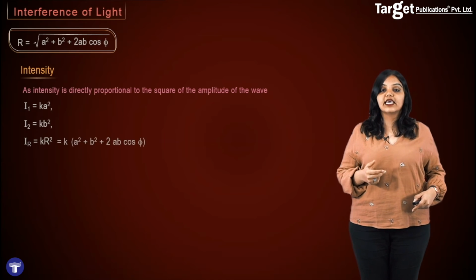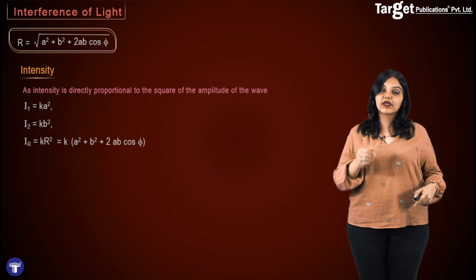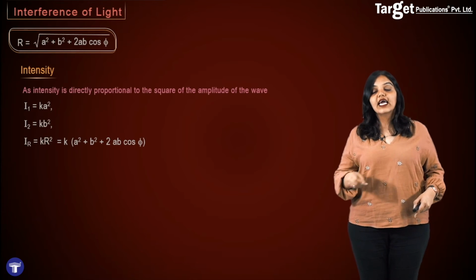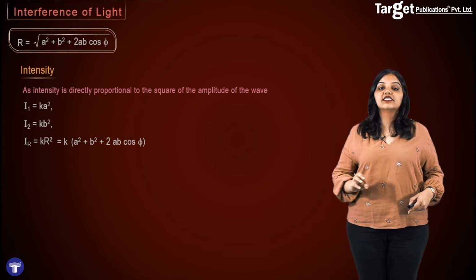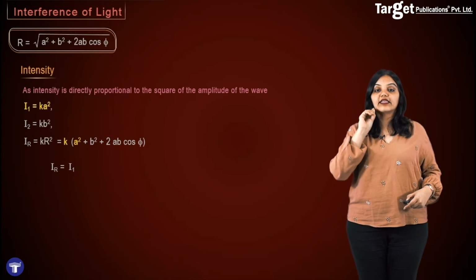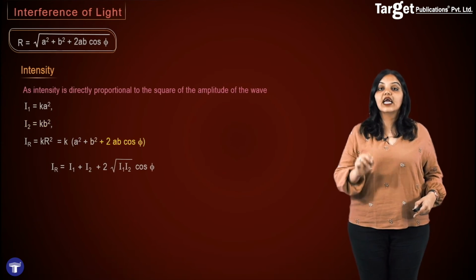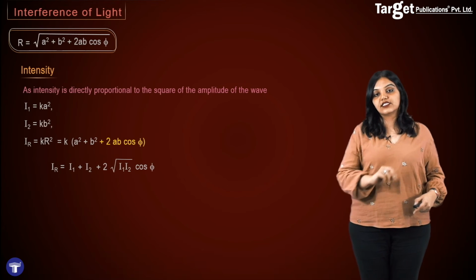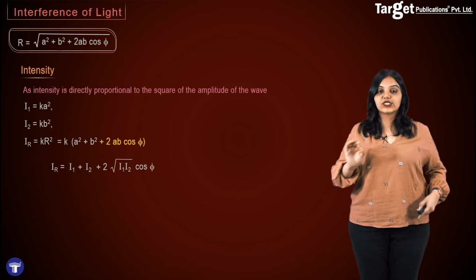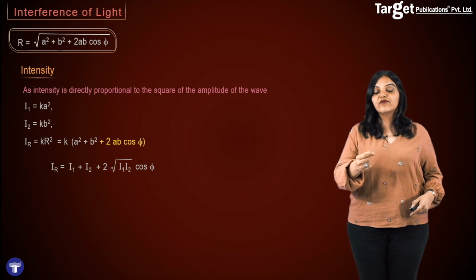From here, I can say that IR is equal to K, A square plus B square plus 2AB cos phi, because we know R is equal to root A square plus B square plus 2AB cos phi. This gives me that IR is equal to K a square, which is nothing but I1, plus K b square, which is nothing but I2, plus this extra term which we long before have called I12, the interference term, which in value is equal to 2 root I1 I2 cos phi. And we have seen this expression before, but here now we derived it from first principles.